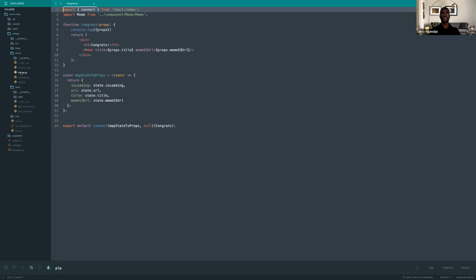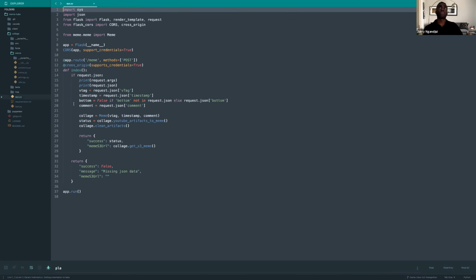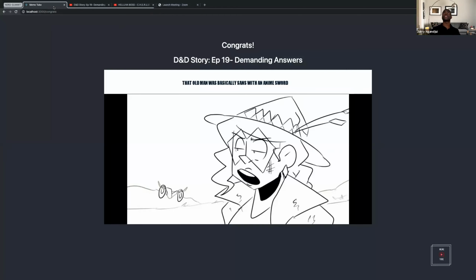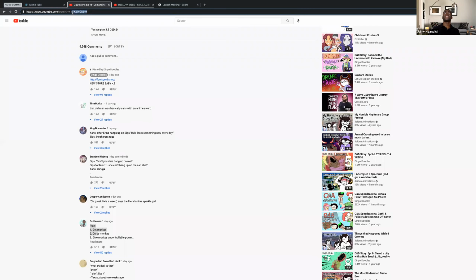So we'll dive into the collage. Let's start with the entry point. That's some tests, we don't need to look at that. So this is the entry point. This is very simple. It does one thing, it creates a meme. That's the only endpoint on here. And what it expects in order to create a meme is, the V tag corresponds to this right here. This is a unique identifier for every YouTube video. So you will see this identifier a lot throughout the code base. That's what that points to.